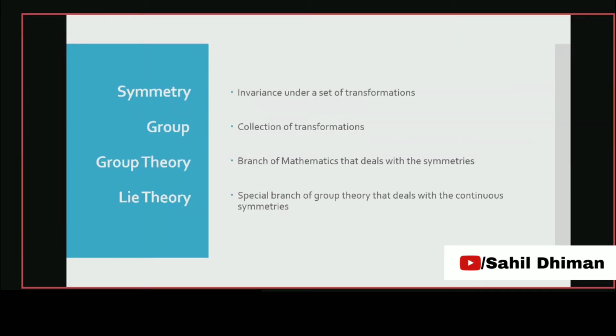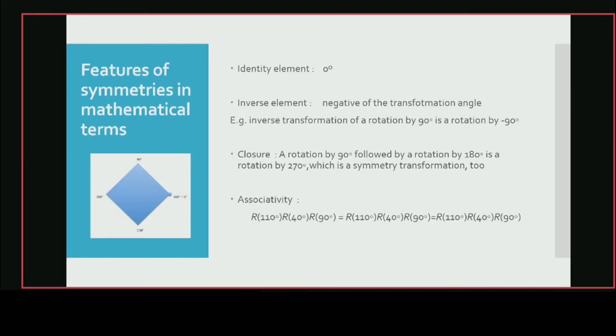Now we got that symmetry is an invariant under a set of transformations. Now the collection of all these transformations forms a group, and the branch of mathematics that deals with these symmetries is called group theory. And under this group theory, a special branch that deals with the continuous symmetries is called Lie theory.